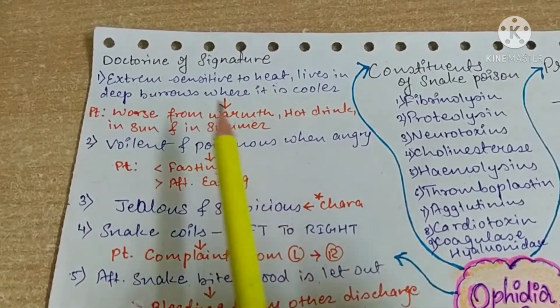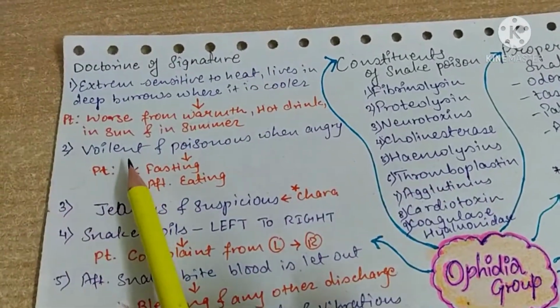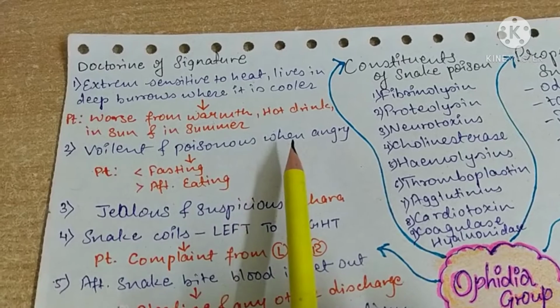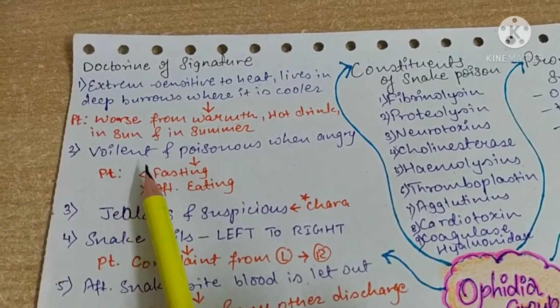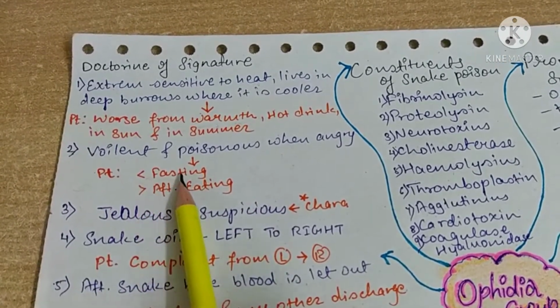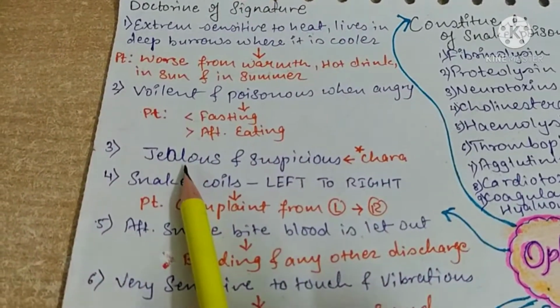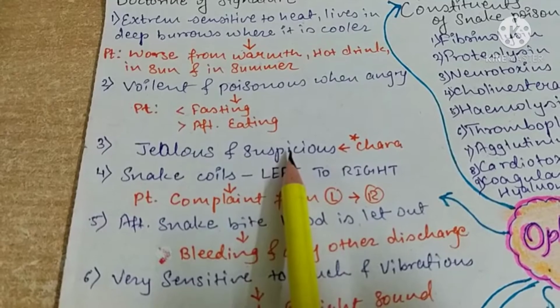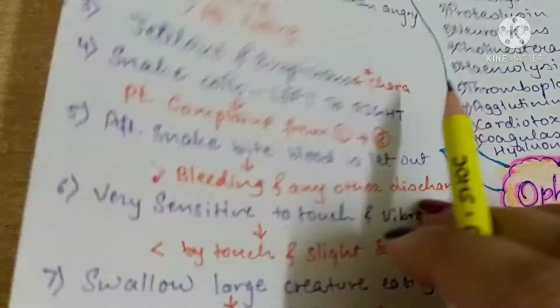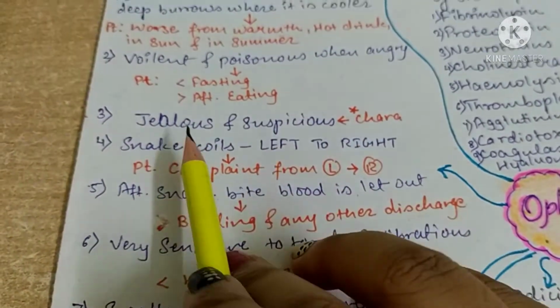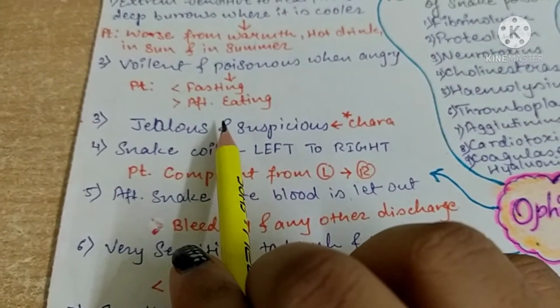This characteristic is seen in patients. Then snakes are very violent and poisonous when they are angry, so patients have aggravation by fasting and amelioration after eating. Then snakes are very jealous and suspicious. These are characteristics present in the snakes and also in the patient.